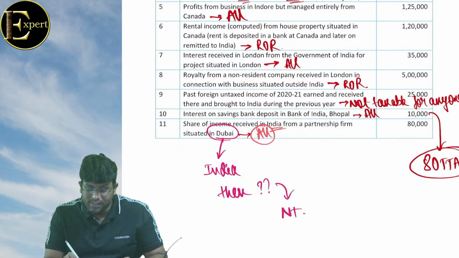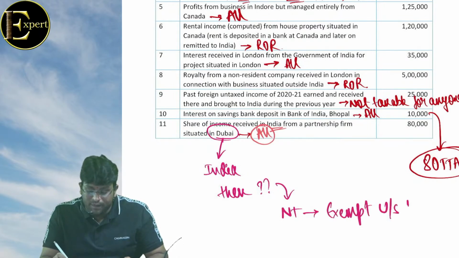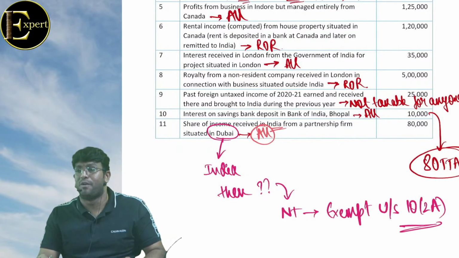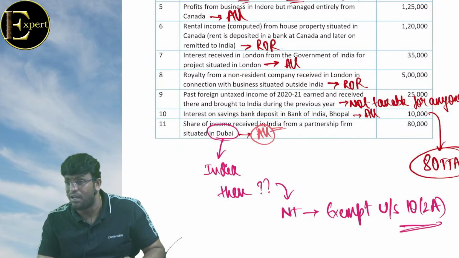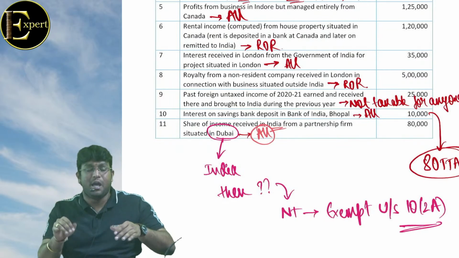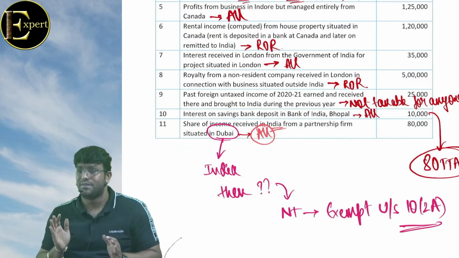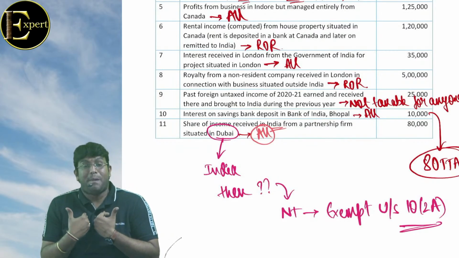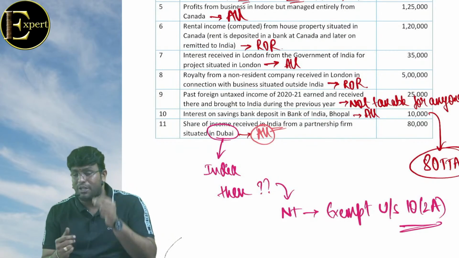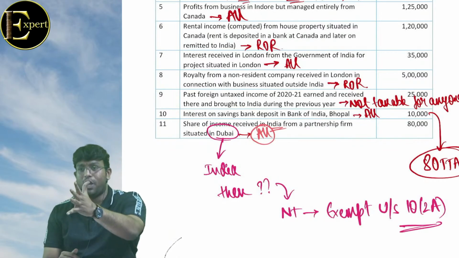Wonderful. It is not taxable because it becomes exempt under one beautiful section called 10(2A). Share of profit from partnership firm is exempt. When the firm has already paid tax, whatever profit share partner gets, partner will not pay tax again. Interest, salary, whatever partner gets, partner will pay tax. But on the share of profit, partner will not pay tax.